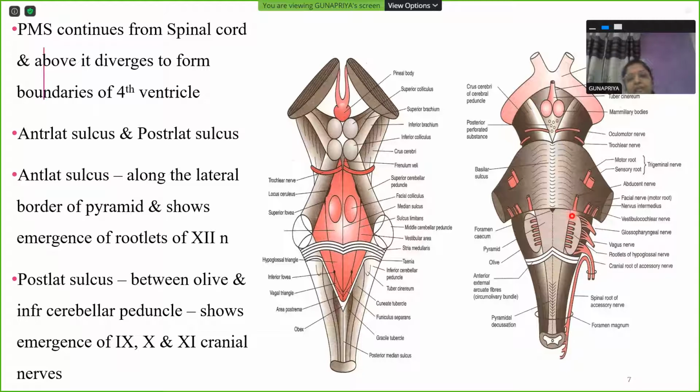Between the anteromedian fissure and the anterolateral sulcus, you have the pyramid. Between the anterolateral sulcus and the posterolateral sulcus, you have the olive. Pyramid is formed by pyramidal tract fibers. Olive is formed by inferior olivary nucleus. We will study all of it in the subsequent slides. Along the anterolateral sulcus, we have the emergence of rootlets of hypoglossal nerve. Along the posterolateral sulcus, we have the emergence of the rootlets of 9, glossopharyngeal, 10, vagus, and the cranial part of the accessory nerve. So all these emerge from the posterolateral sulcus.